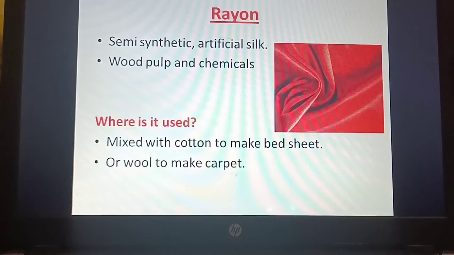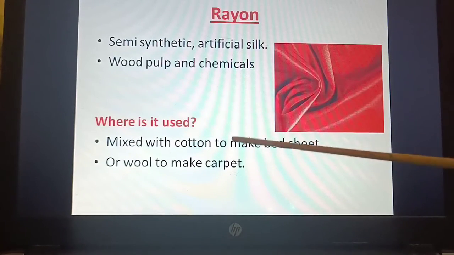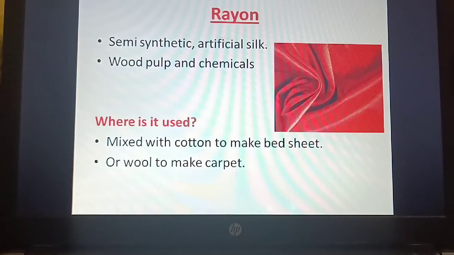That is known as pulp. Likewise, from the wood we get pulp. That wood pulp, when you mix it with other chemicals, you get rayon. So wood pulp and chemicals are mixed in order to prepare rayon. So 90% of rayon is synthetic, and maybe 10% is natural.